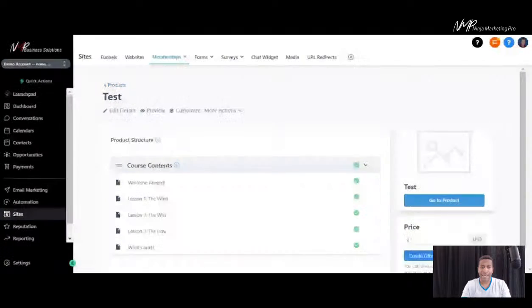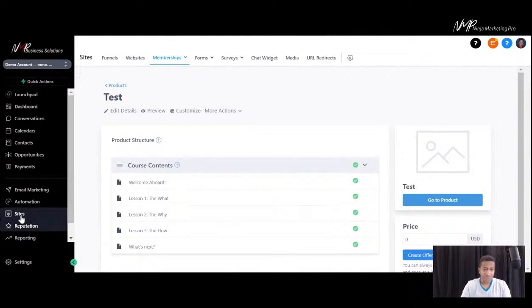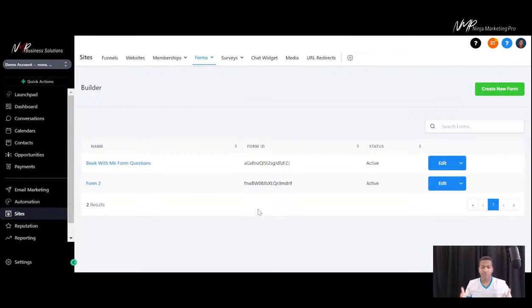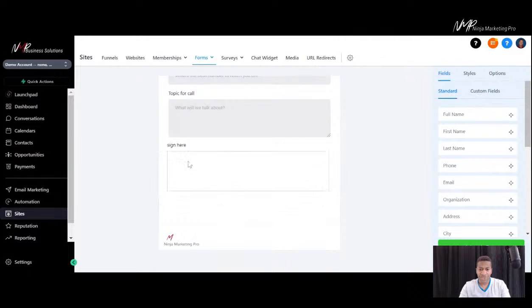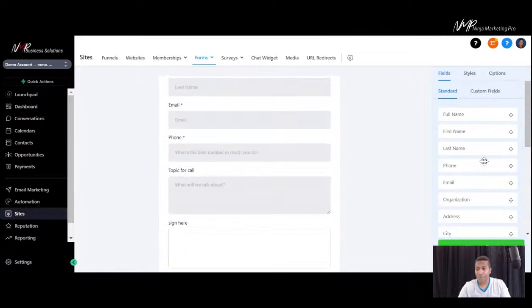All right, so now we also have forms. You have a whole form builder where you can create forms that can be signed, that can be put on a website. If I go into here, you'll see different questions in here, signature tools in here for them to sign the template. Any form you may want to have. It could be for the medical field, it can be, again, on your website. It can be a number of other reasons you may need a form. It's there for you to make as many different fields as you need.